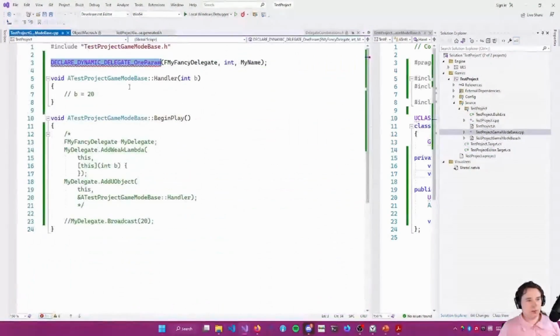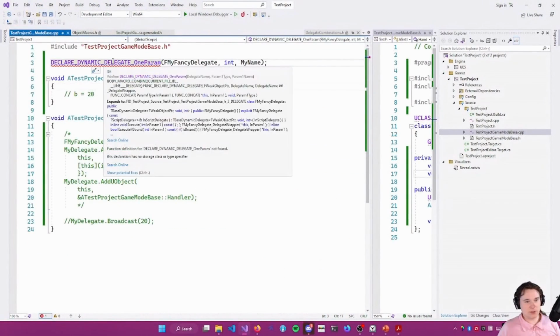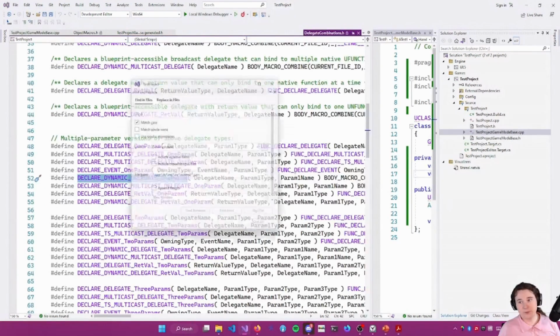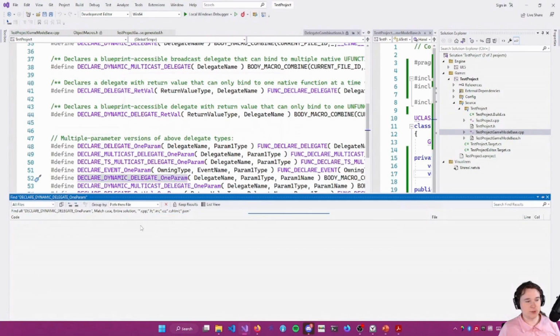I'm going to be perfectly honest with you. I'm not quite sure why this is. You know what I'm going to do? I'm just going to go and get an example from the engine itself.